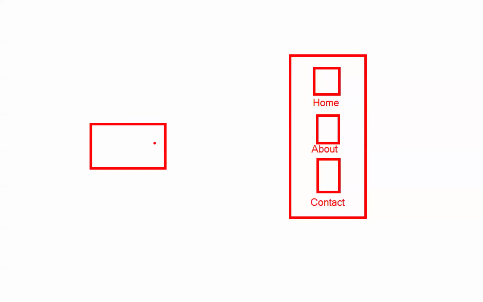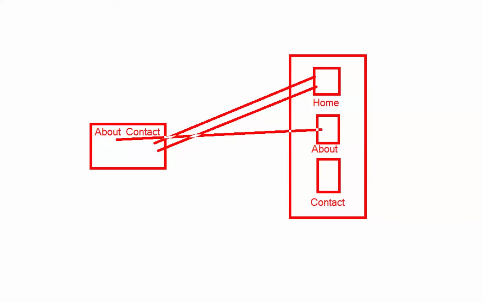So some user opens his browser and sends a request for the home page. That page is loading here. Here I display the hyperlinks like about, contact. If the user clicks on the about hyperlink, one more request goes to the server, and the response comes back to the browser.